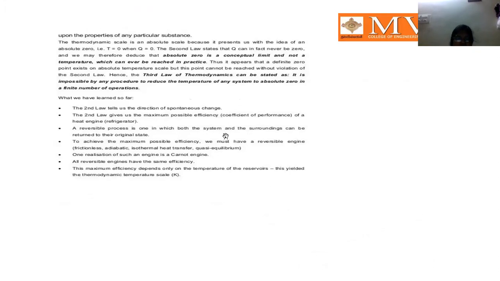So today this is our class and we will take all of this. The second law tells us the direction of spontaneous processes. The second law gives the maximum possible efficiency of a heat engine or refrigerator. A reversible process is one in which both system and surroundings can be returned to their original state. Those are some points so we can understand easily. I hope you understand, students. Thank you.